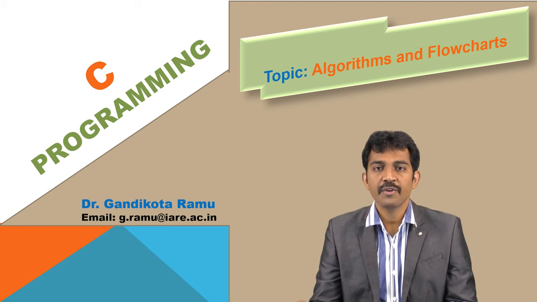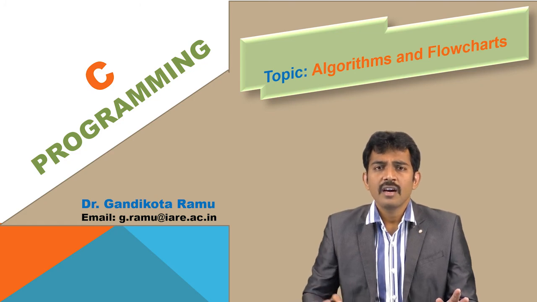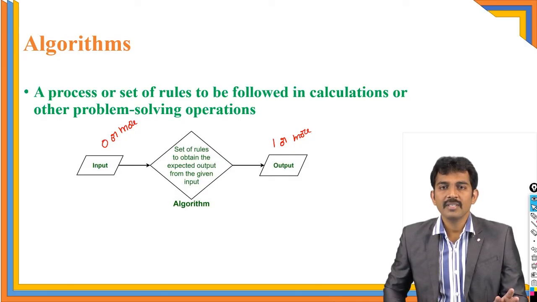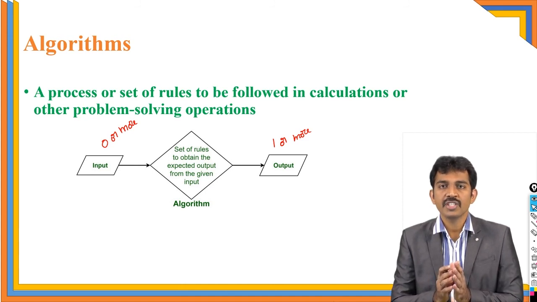In today's class, we are going to discuss what an algorithm is and how a flowchart works. Here, an algorithm is a set of steps. If you observe the definition, an algorithm is a process or a set of rules to be followed in a calculation or other problem-solving operations. Simple.